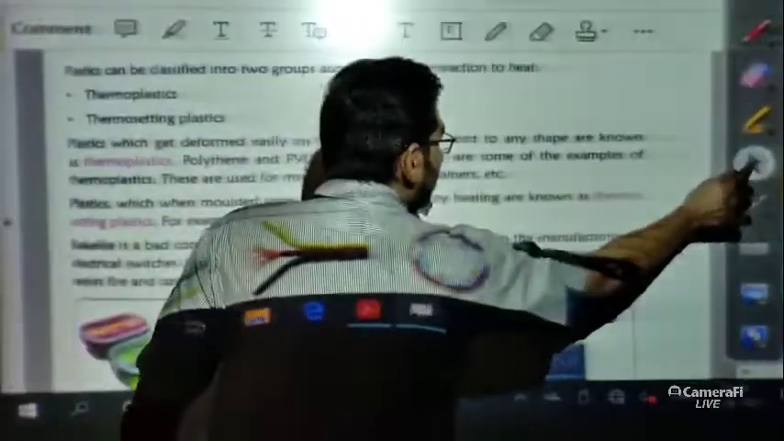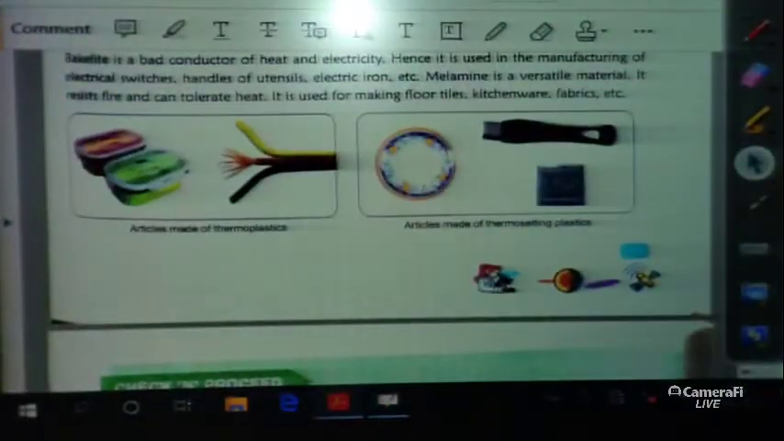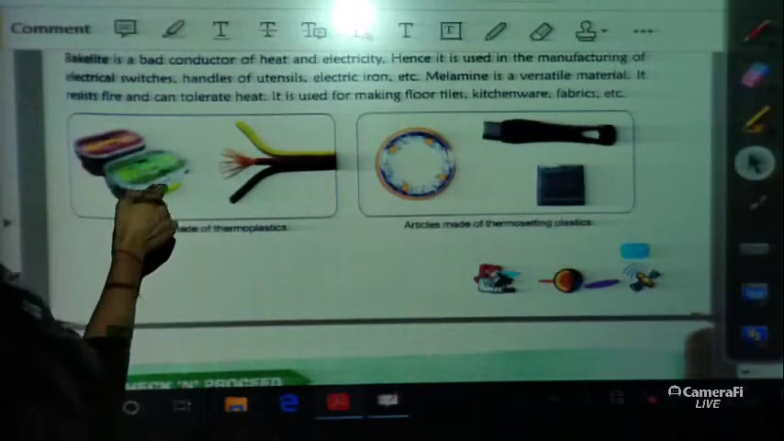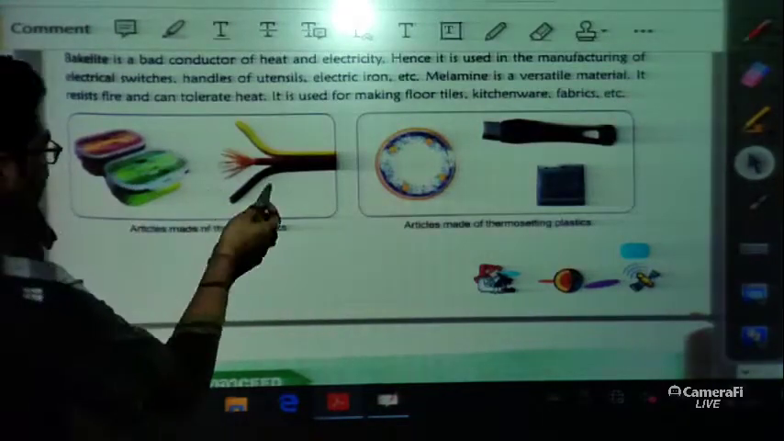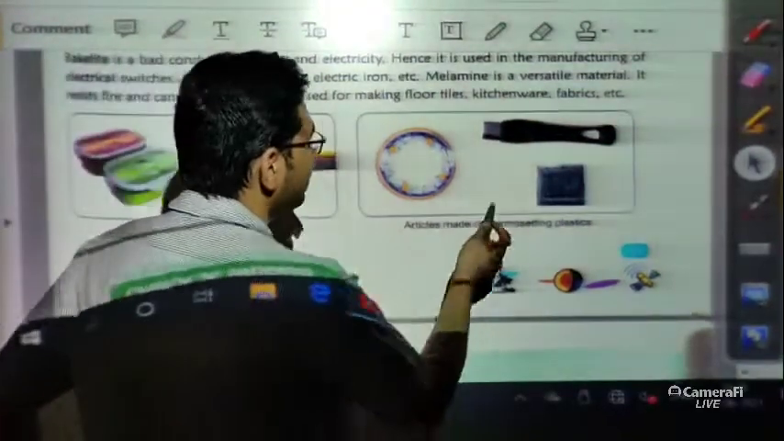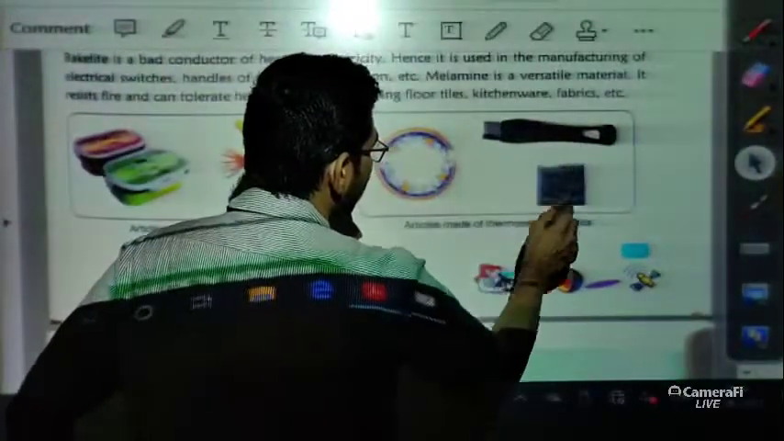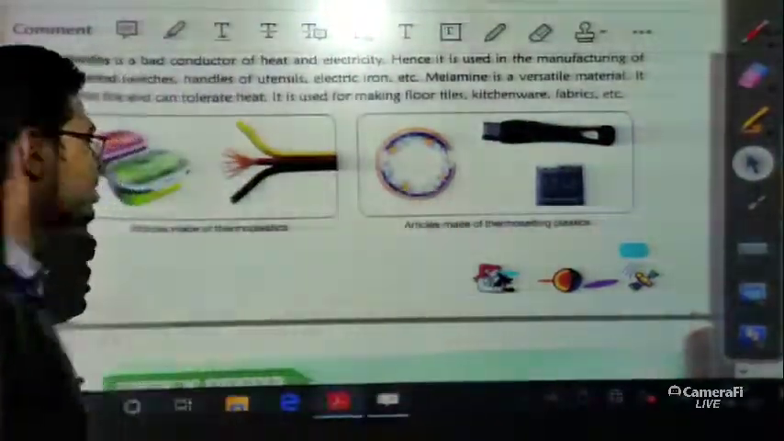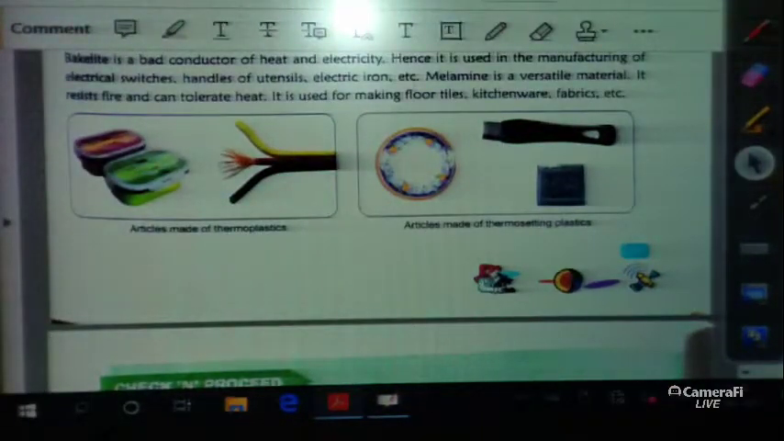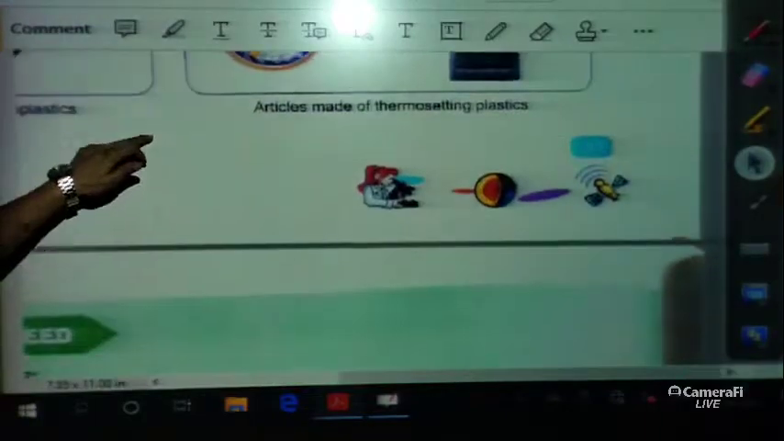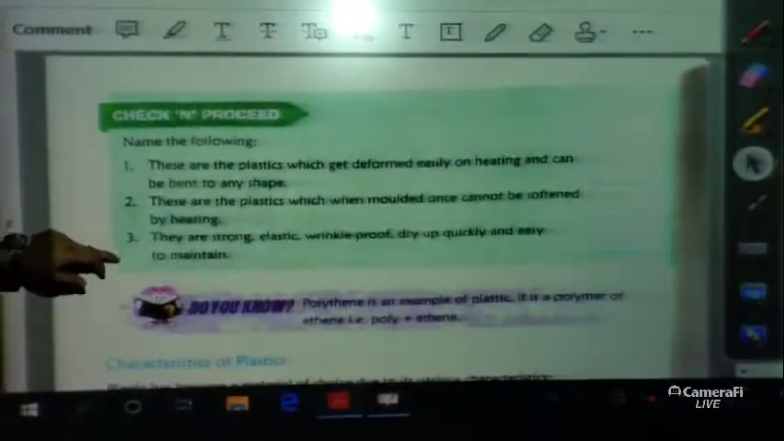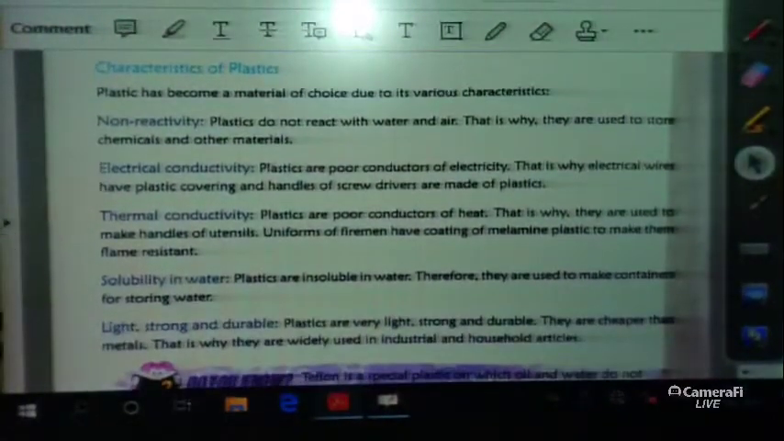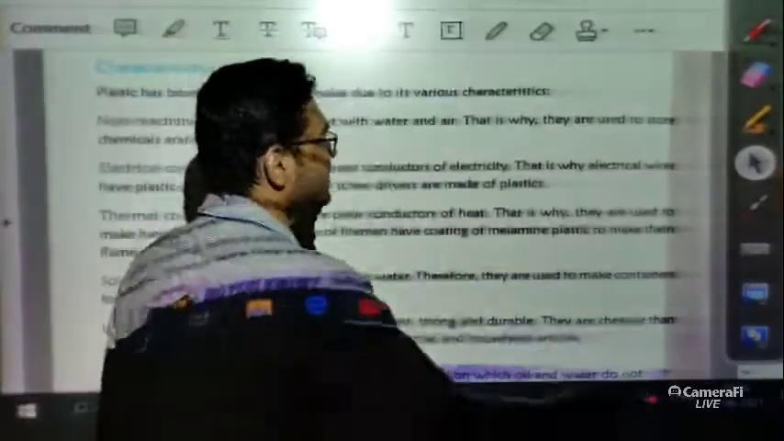Now let me show you some pictures of articles made of thermoplastics and articles made of thermosetting plastic. In the case of thermoplastic, we have already told you that it is used to make boxes and wires. For thermosetting plastics, this is bakelite, electric switches, and some dishes. So these are very common examples of thermoplastics and thermosetting plastics. Now let us discuss the next part, the characteristics of plastics. What are the characteristics of plastics? Let us discuss one by one.